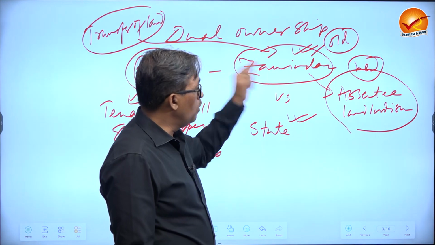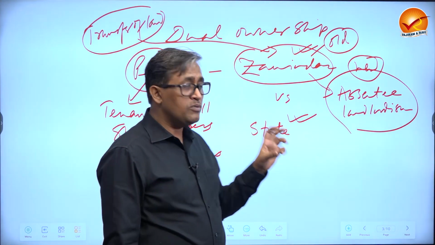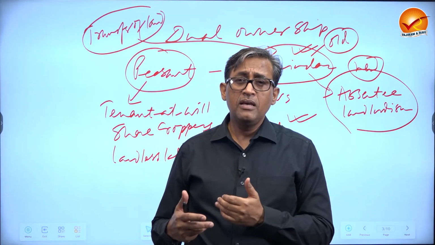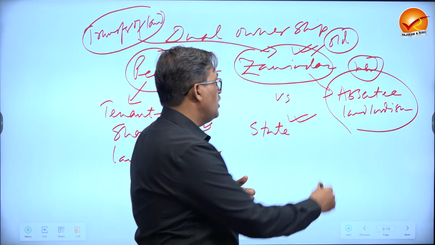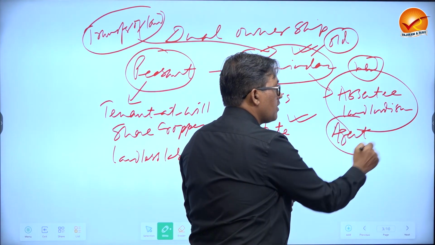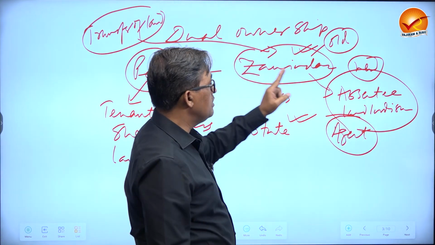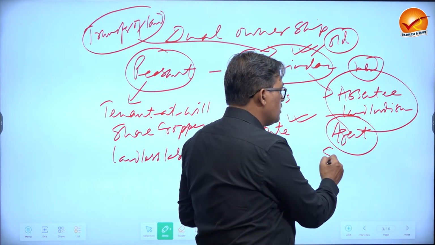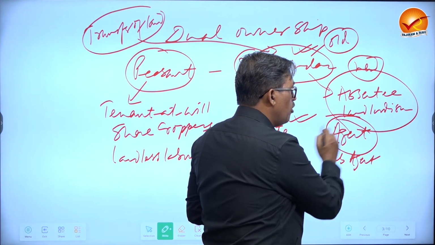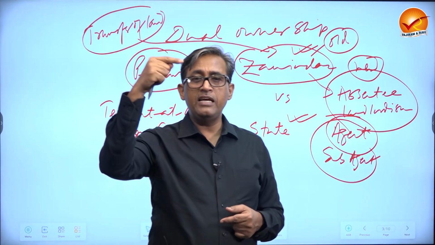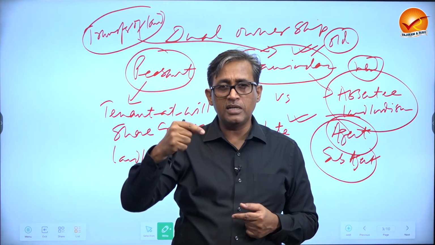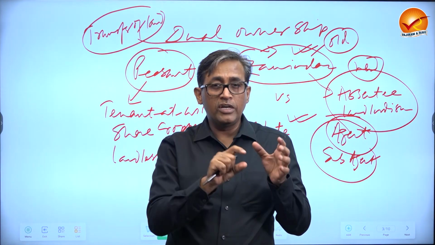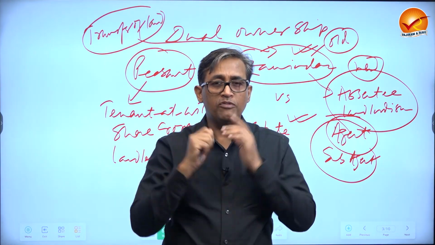New zamindars are not living in the village, they were traders, so obviously they had no emotional connect with the peasant, unlike old zamindars. Secondly, new zamindars were well settled in cities like Calcutta, Dhaka, Murshidabad, Patna. They appointed their agents, and those agents would collect land revenue on behalf of that zamindar who is in the city. So what would happen? Sometimes agents would appoint sub-agents. So there would be intermediaries between state, then zamindar, then agent, then sub-agent, and then the farmers. Obviously, each one is taking their cut, their share. The entire burden is on the farmers.